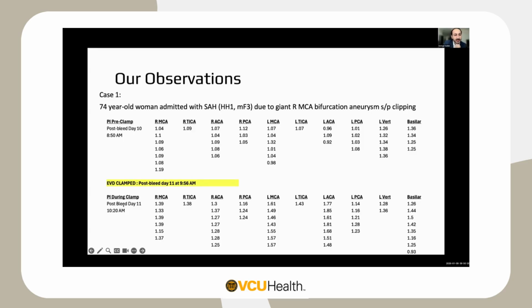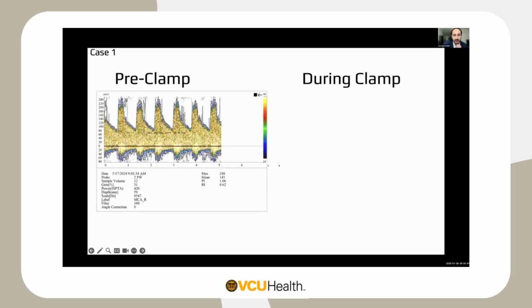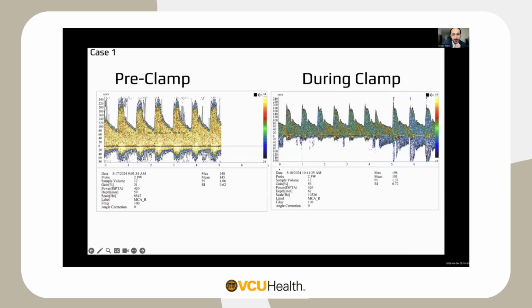We happen to have TCD studies done at 10:20 a.m. And you could almost see that across the board, across all of these different vessels, there was a decent increase in the pulsatility index. Looking at the waveforms as well, pre-clamp, this was the right MCA at a depth of 59 millimeters, and the pulsatility index at that point was 1.06. Meanwhile, during the actual clamp trial, the pulsatility index and the waveforms have gotten a little higher, now at 1.37.